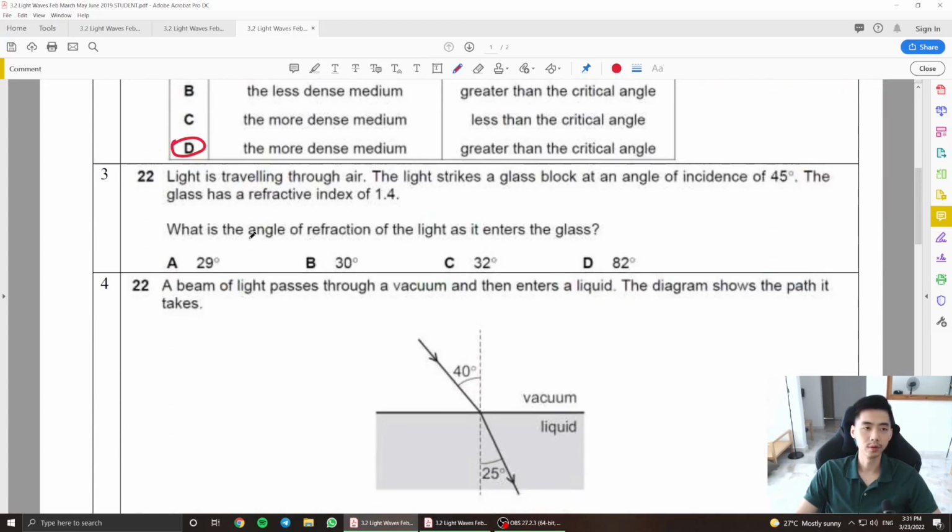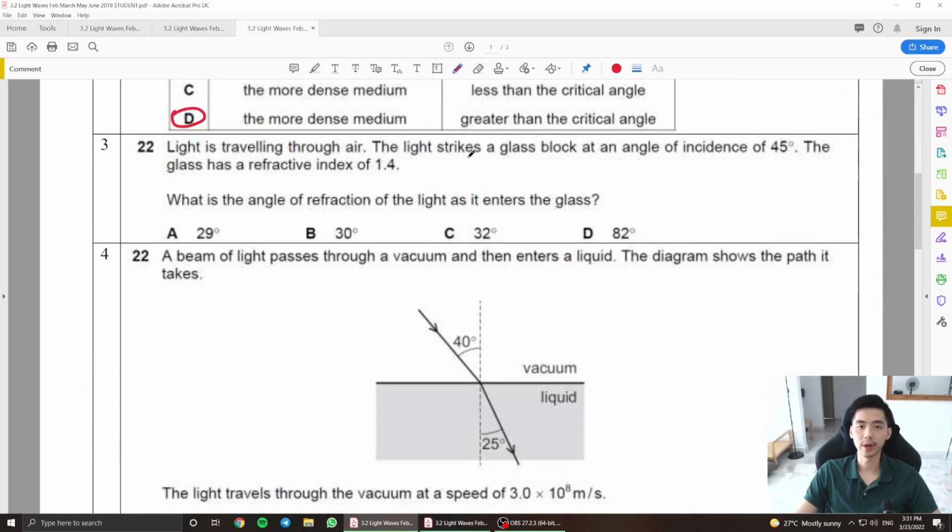Then moving on. Light is traveling through air. The light strikes a glass block at an angle of 45 degrees. The glass has a refractive index of 1.4. What is the angle of refraction of light as it enters? So light strikes a glass block.